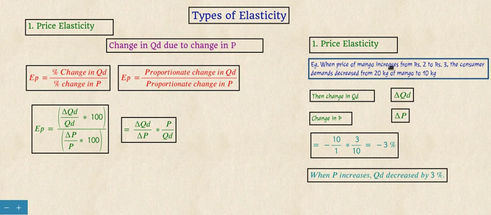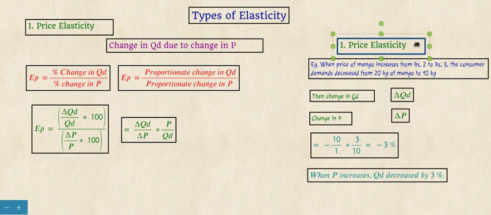When the price of mango changes from 2 rupees to 3 rupees, the consumer demand decreases from 20 kg of mango to 10 kg of mango. So when price increases, the quantity demanded decreases, as said in the law of demand. Here we have to calculate price elasticity.